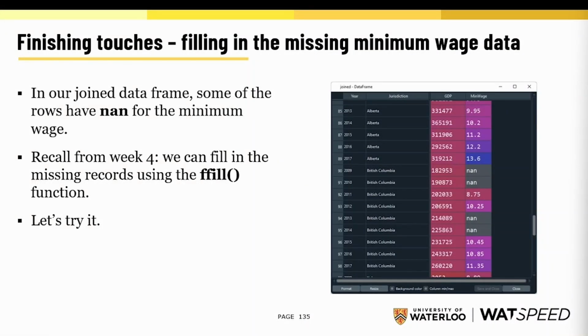All right, we have a little bit of data cleaning we need to take care of on our minimum wage data. So in our joined data frame, you may have noticed that we had some NaN rows for minimum wage. Now remember from week 4 that we can fill in missing records using the ffill function? Let's give forward fill a try.